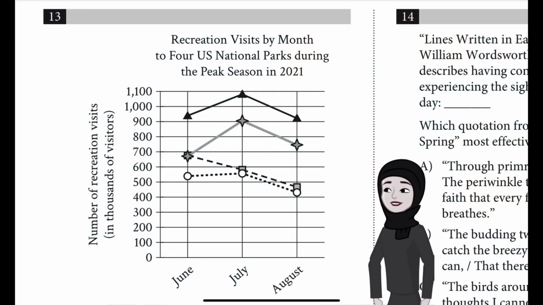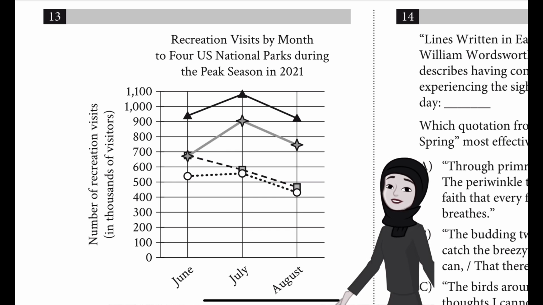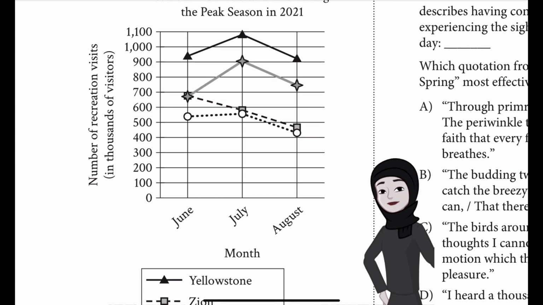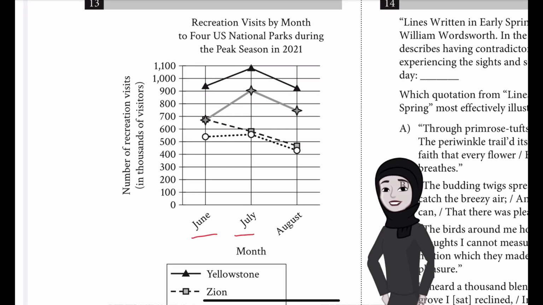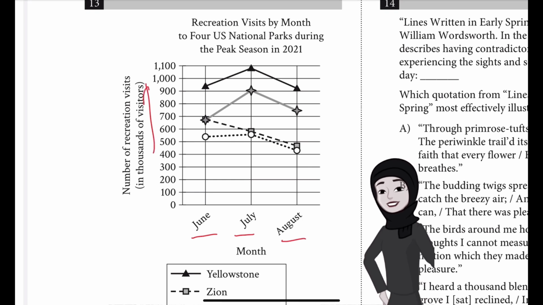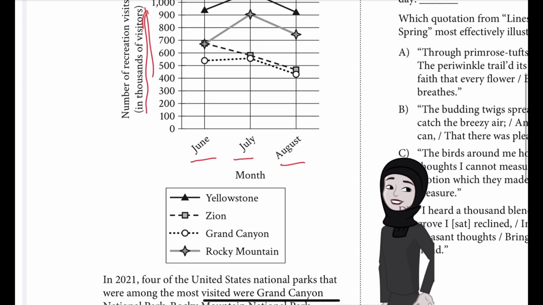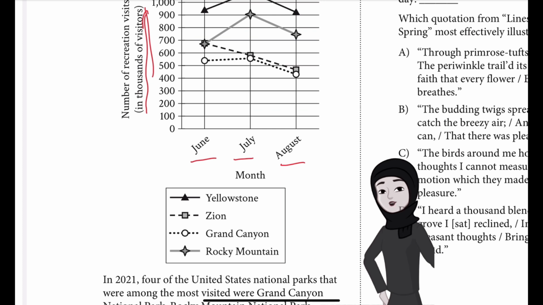Question number 13. Recreation visits by month to 4 US national parks during the peak season in 2021. So this is the label given to this graph. After that we have the months June, July, August mentioned, and on the y-axis we have the number of recreation visits in thousands of visitors. And what are the 4 national parks? Yellowstone, Zion, Grand Canyon and Rocky Mountain.